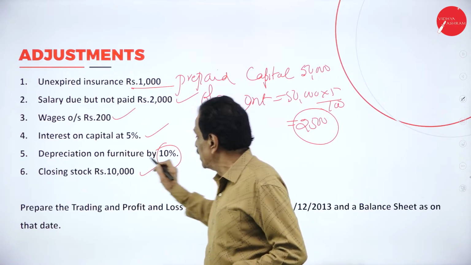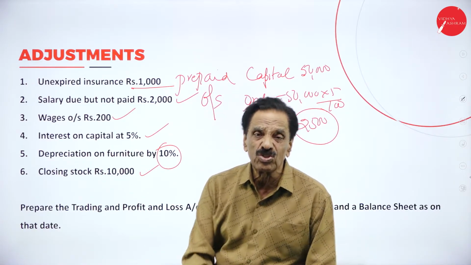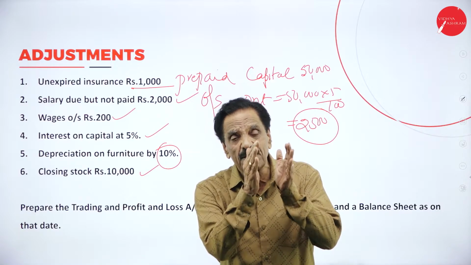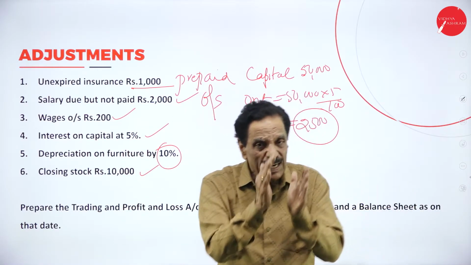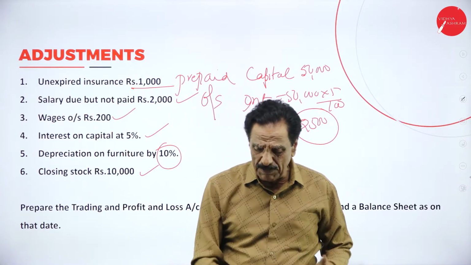Then, the closing stock. Unsold stock is how much? 10,000. Where will it come? Trading account credit side, and the asset side of the balance sheet.